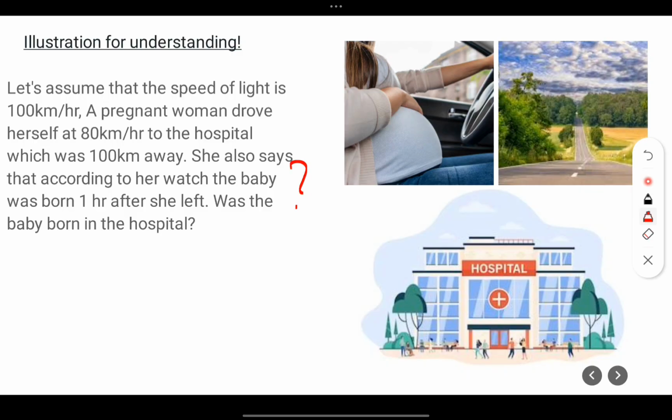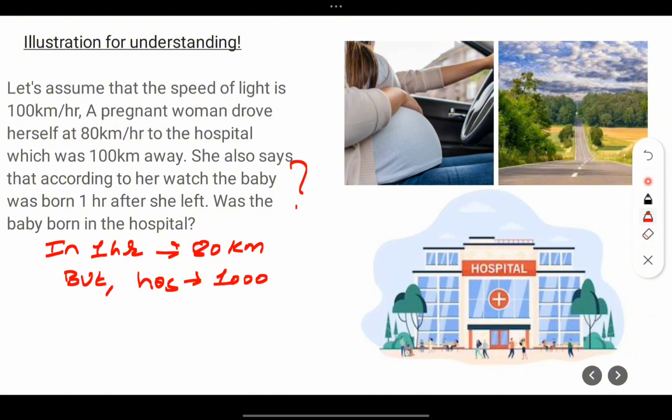what we believe is this: her speed is 80 km per hour and the distance is 100 km. 80 km per hour means in 1 hour she can travel only 80 km. But how far is the hospital? The hospital is 100 km far.